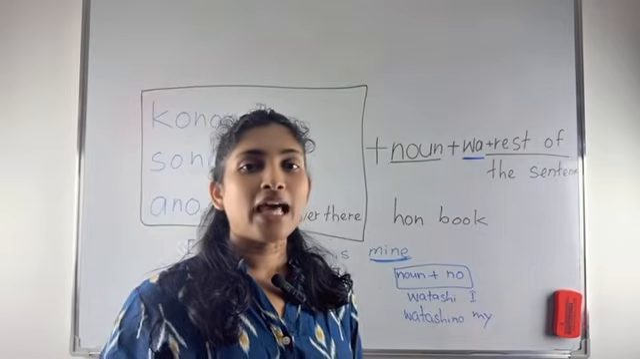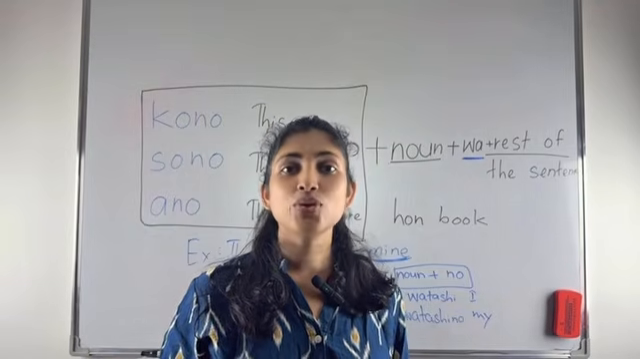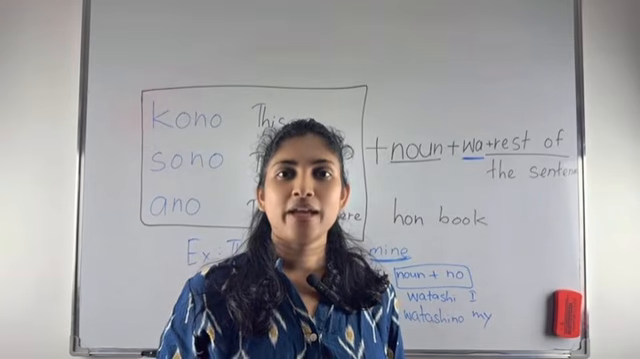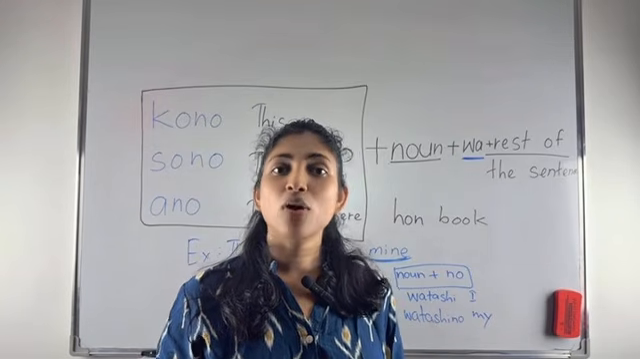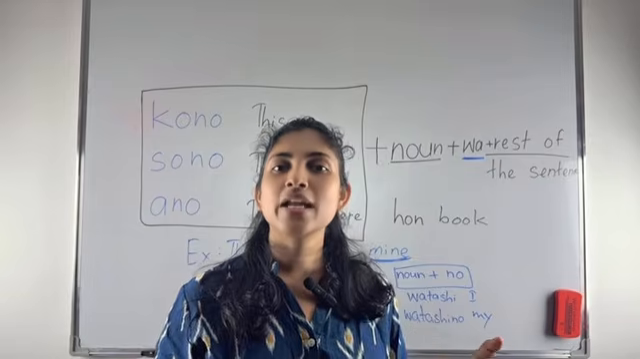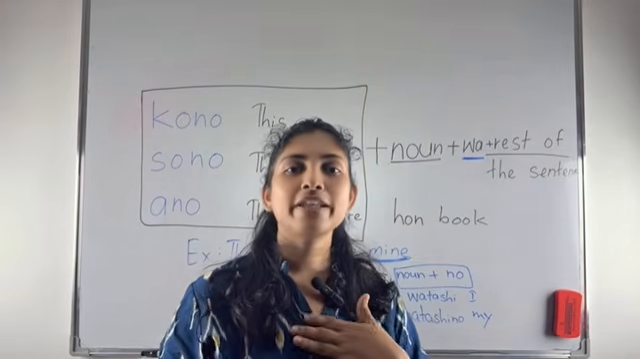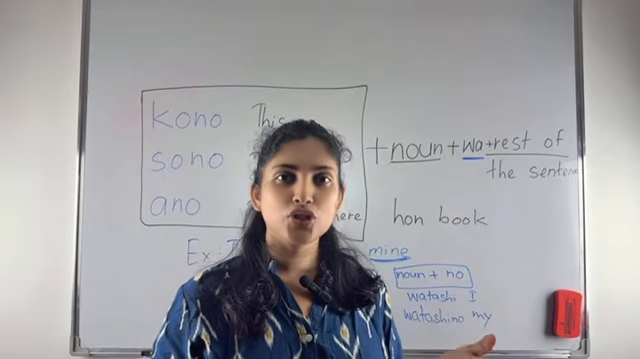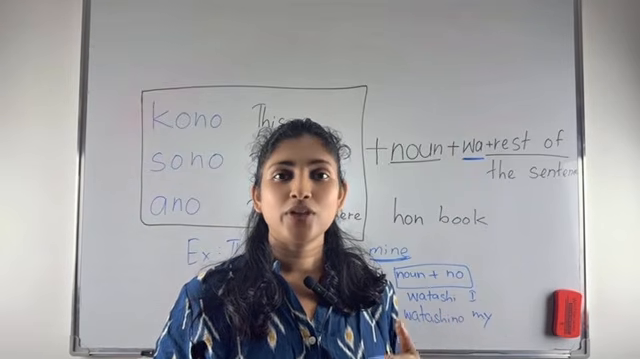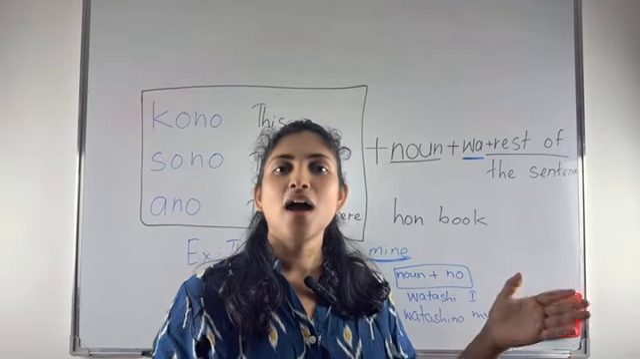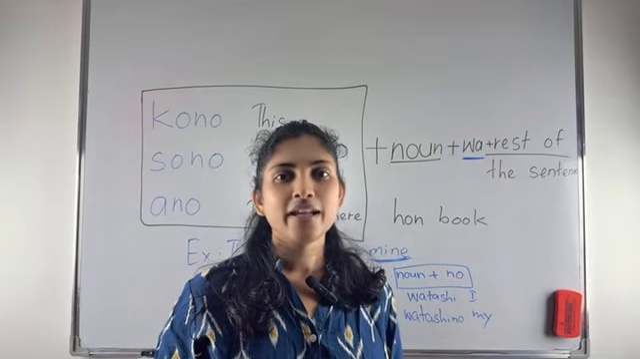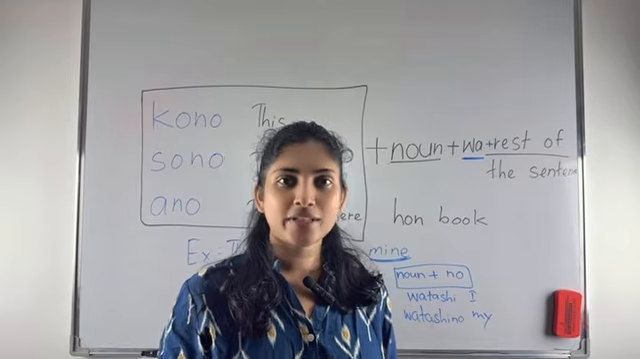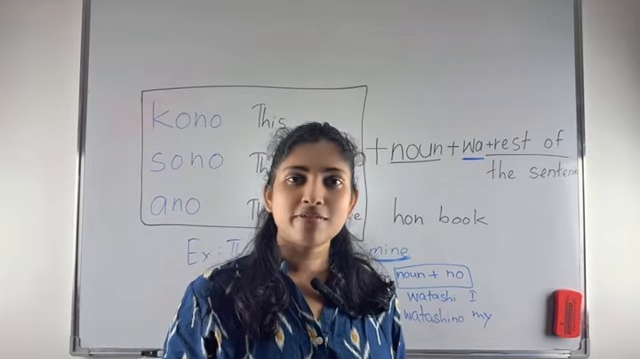In that way, you can make possessive nouns. You know Sri Lanka. If you want to say belonging to Sri Lanka, then Sri Lanka no. Watashi no means my, mine. Anata means you, so your is anata no. Like that, by adding no after the noun, you can make possessive nouns.